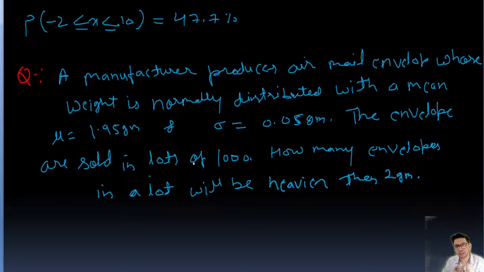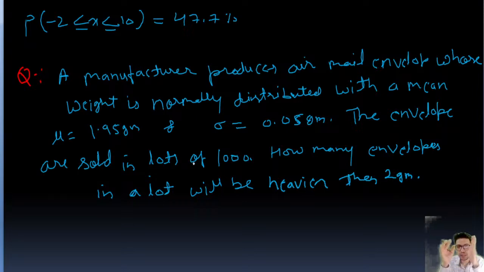So envelopes sold in lots of 1,000 means there is one pack of 1,000 envelopes, right? So in one lot there are 1,000 envelopes. How many envelopes in a lot will be heavier than 2 gram? So we need to find how many envelopes.